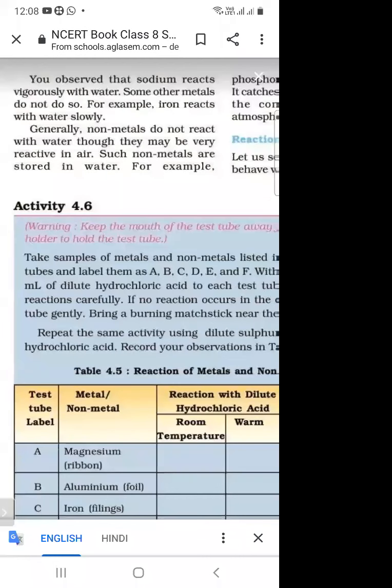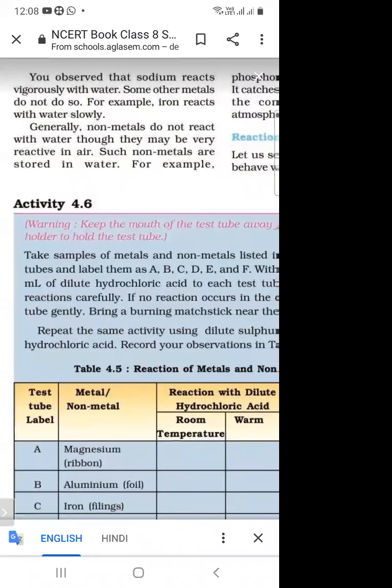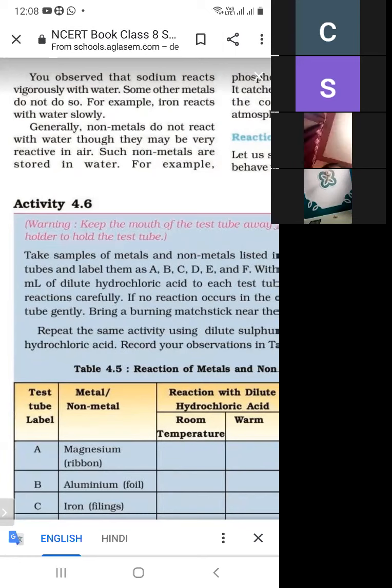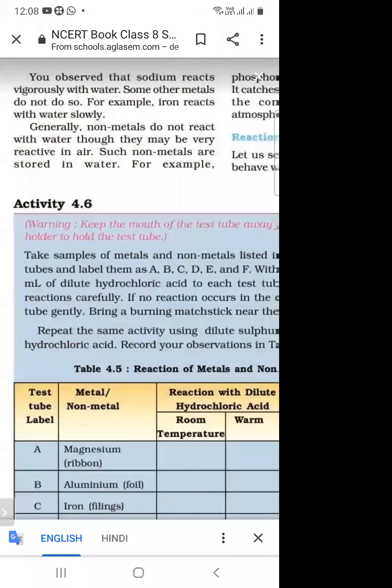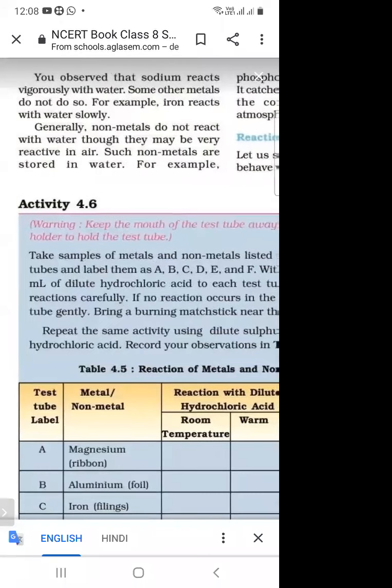So some metals react with water and some metals do not react with water. So what is the topic? Reaction of metals and non-metals with water. So what is the observation? Some metals react with water and some metals do not react with water. And some metals react very slowly with water. So this is the observation. When sodium reacts with the water, what is the observation? For example, iron reacts with water very slowly.